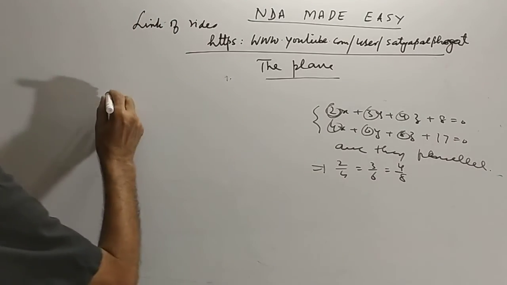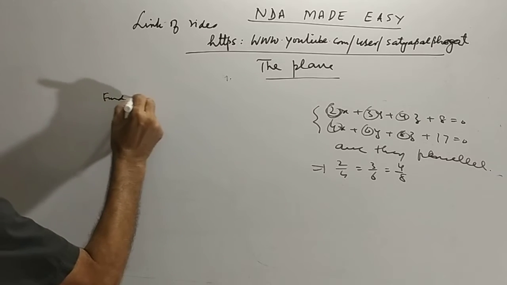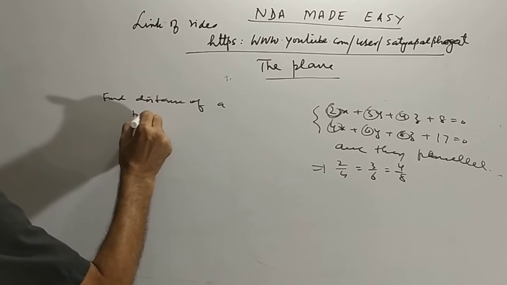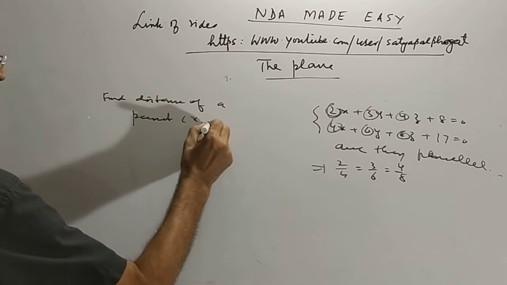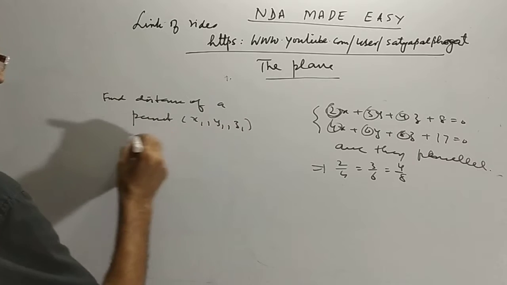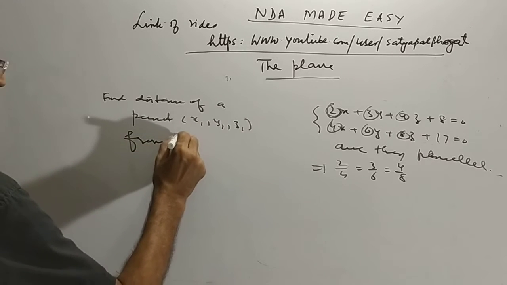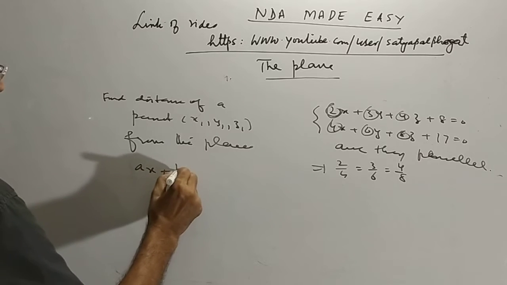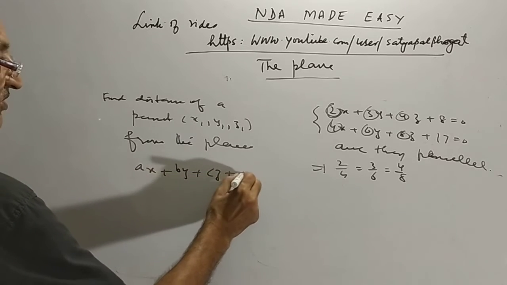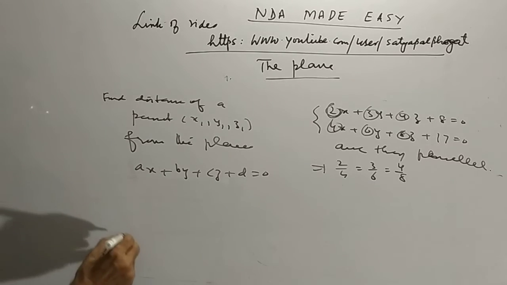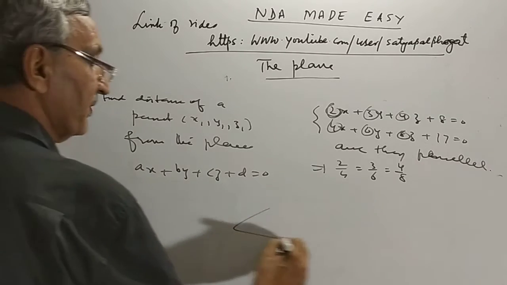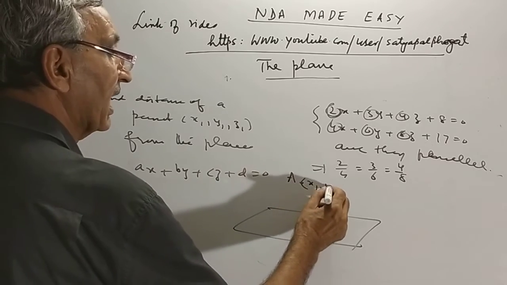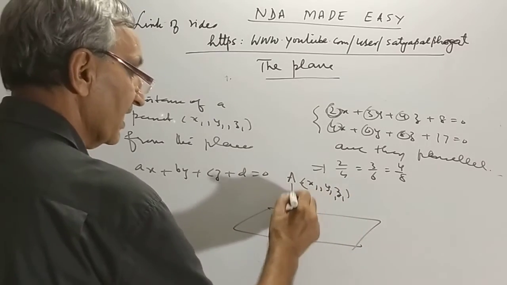But my next topic is to find the distance of a point x1, y1, z1 from the plane ax plus by plus cz plus d is equal to 0. Dear friend, this is a plane here. This type of question is asked in NDA many a time.